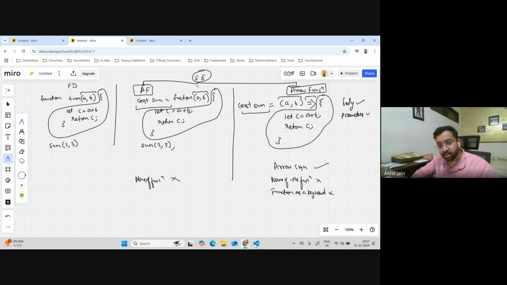And since you are not specifying a name the way you're writing here, these two are part of function expressions. One is called an anonymous function and the second is called an arrow function. So you can call it a special form of anonymous function. So this is what an anonymous function is, and this is a special form where you also skip writing function as a keyword. Okay, so let me write it. So it's a special form of anonymous function.